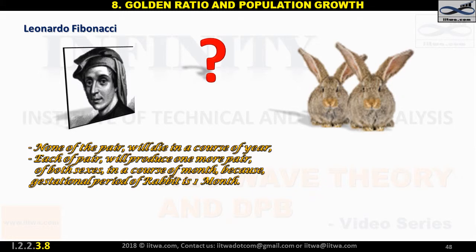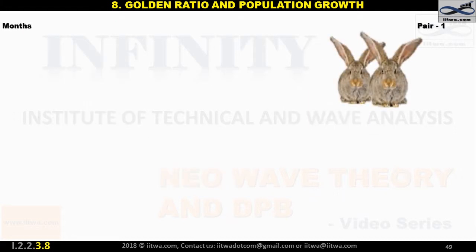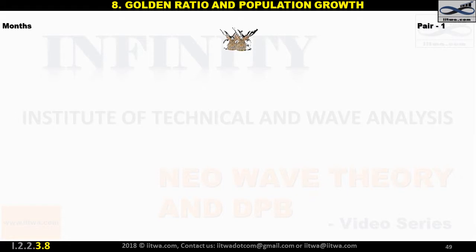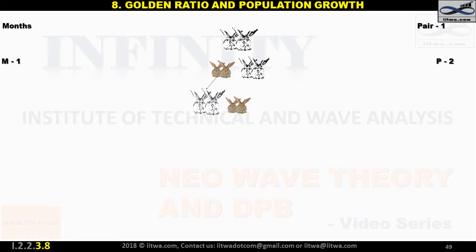This pair, which is at least 1 month old, would reproduce the next pair at the end of the 2nd month of their age. Meaning 1 month is their age, and 1 month is the gestational period. Fibonacci further wrote, because the mentioned pair would give birth in 1 month, you can double it, and therefore there would be 2 pairs after the end of the 1st month. At the end of the 2nd month, the original pair will give birth to a new pair. The other pair will become 1 month old, and now there would be 3 pairs.